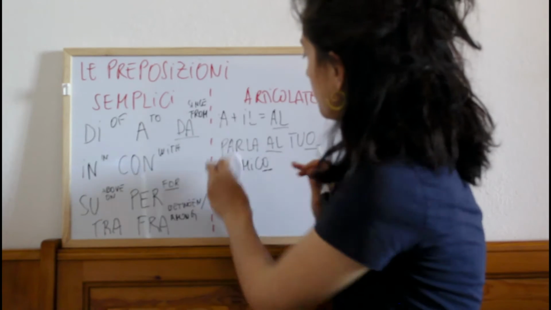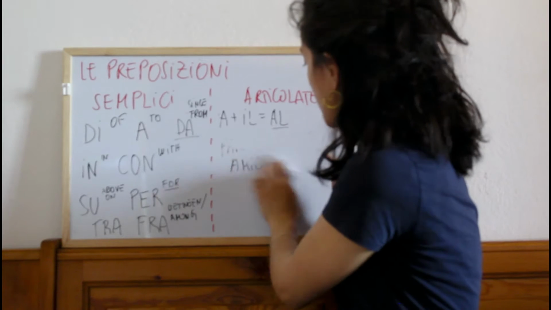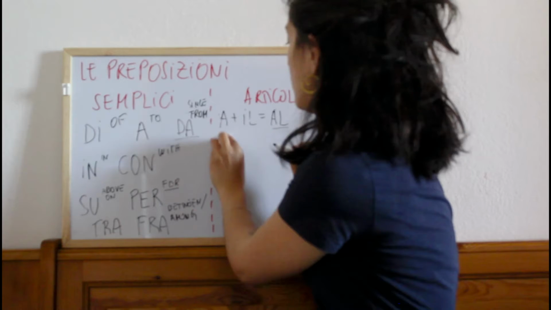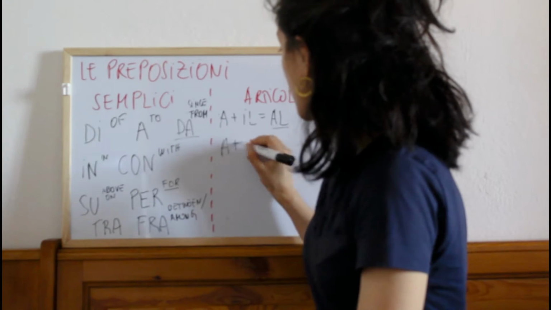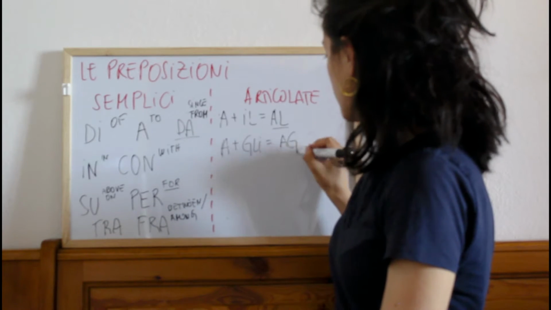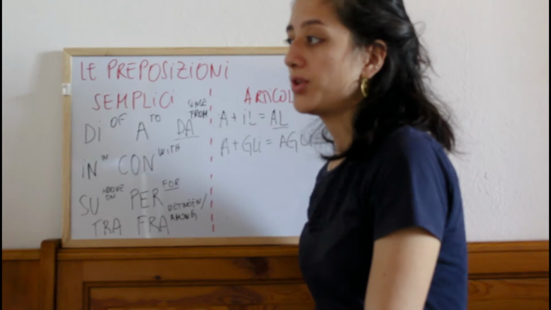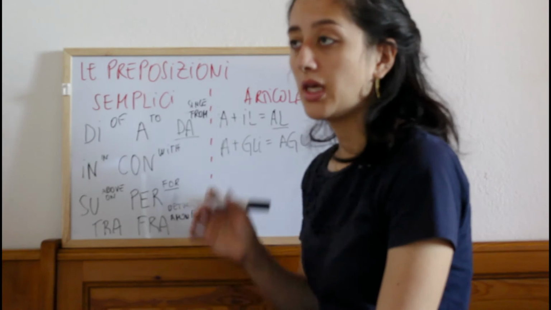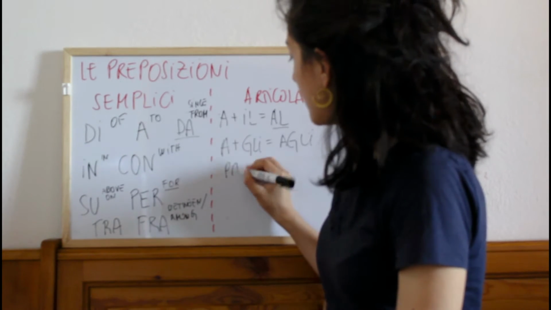Then if you want to say parla, speak to your friends, male, then we have to say a plus gli, agli. Here, if you just want to say talk to friends, meaning male and plural friends, then you say parla agli amici.